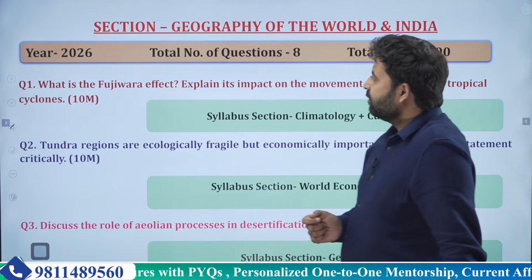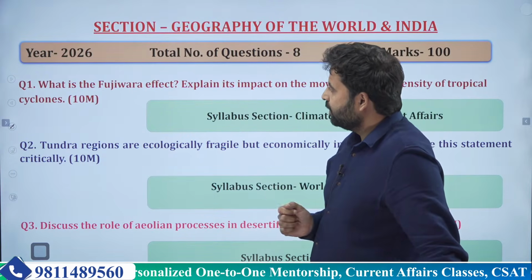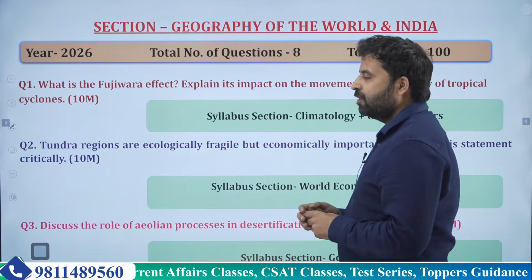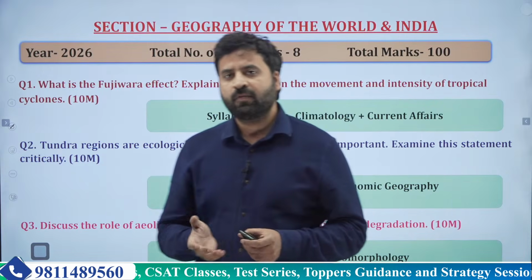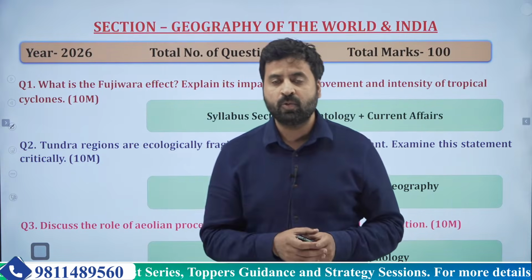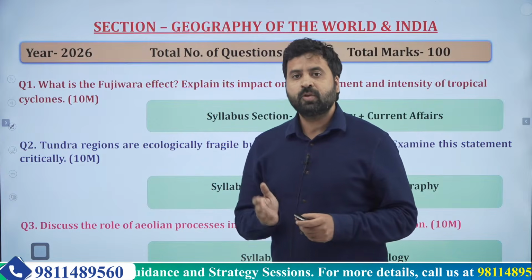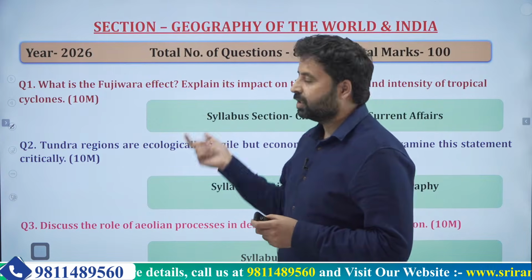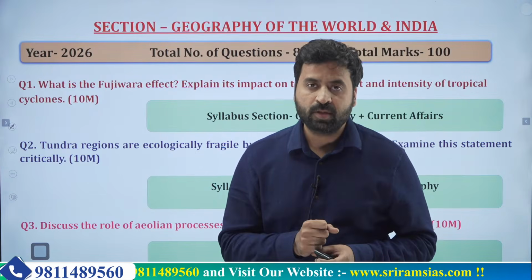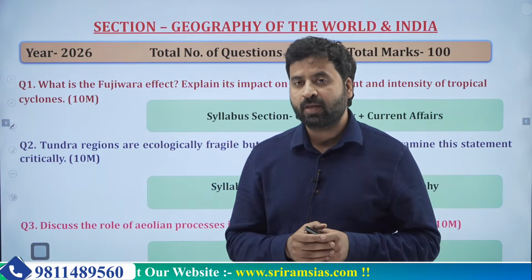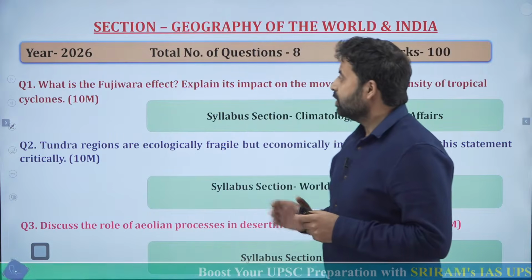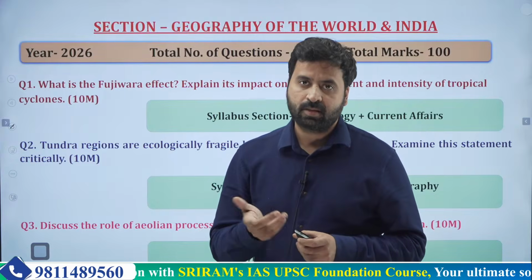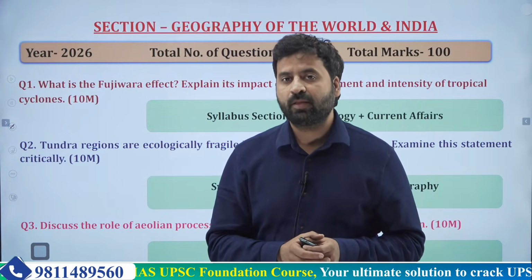So if we look at the first question from the geography section in GS paper 1, it is related to the Fujiwhara effect. If you just type this keyword, Fujiwhara effect, and see the news on this particular section, you will see so many news which have covered this particular topic related to merging of cyclones in the Bay of Bengal and in other parts of the tropical region. So this phenomenon is frequently in news. That is the reason why UPSC has picked this particular topic.